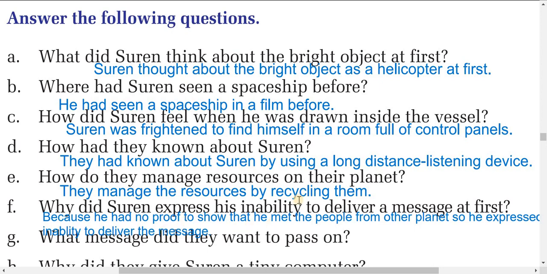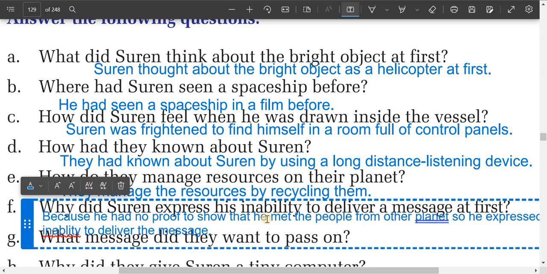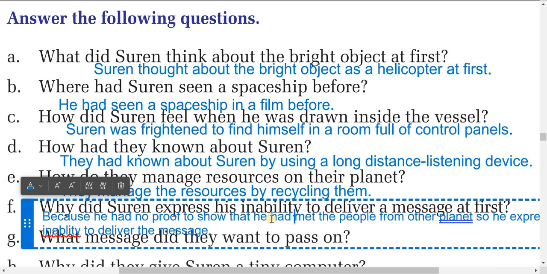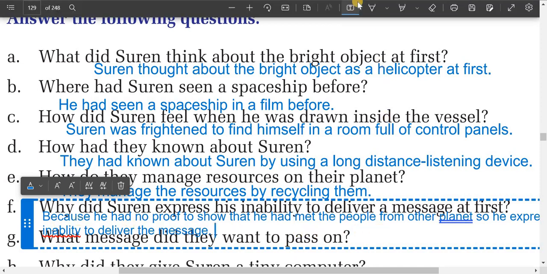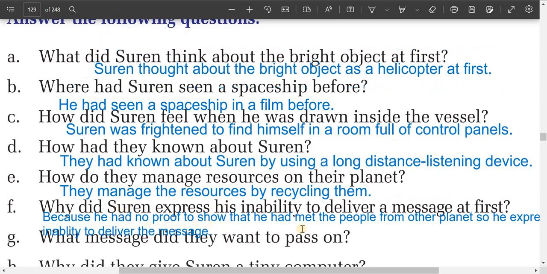Yes, friends, see here, write down here. Write down in this way. You can write: Suren expressed his inability to deliver a message at first because he had no proof to show that he had met the people from another planet. You can write in this way, or: because he had no proof to show that he had met the people from another planet, he expressed his inability to deliver the message.